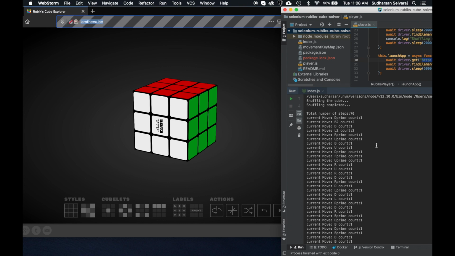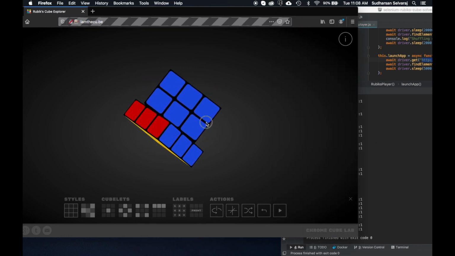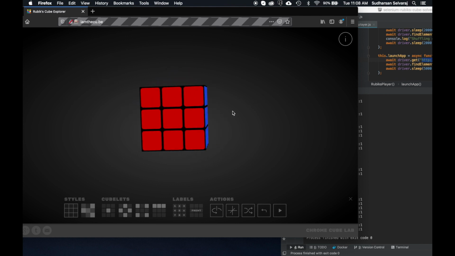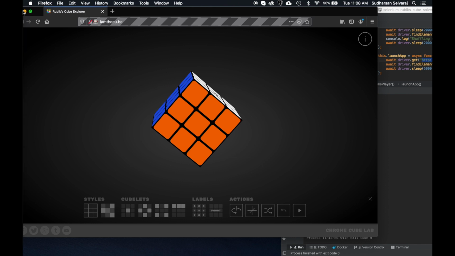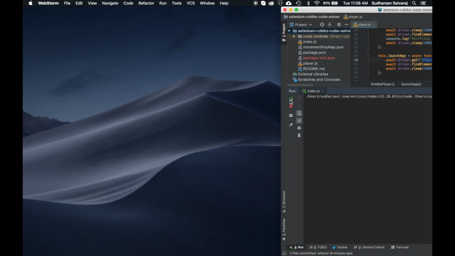Yeah, the script is completed, and as you can see, the cube is already in a solved state. Let's give it one other try and see what happens if we run the script again.